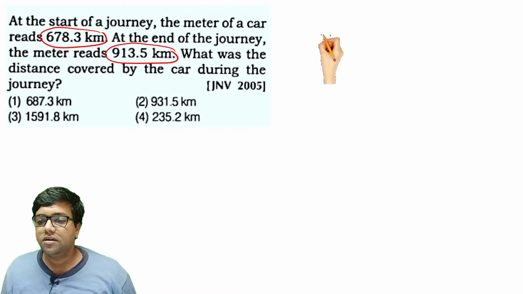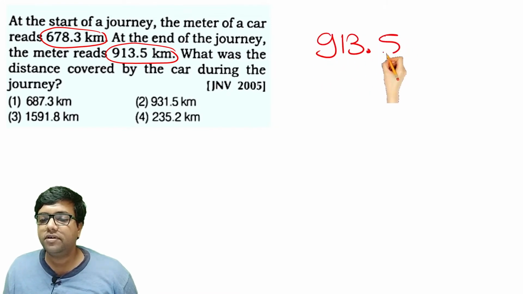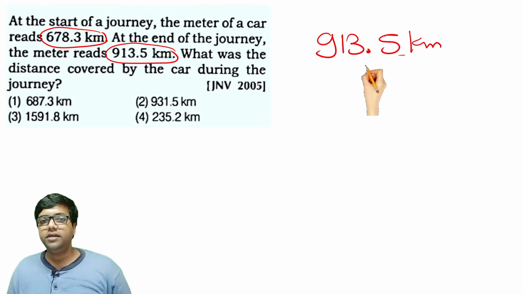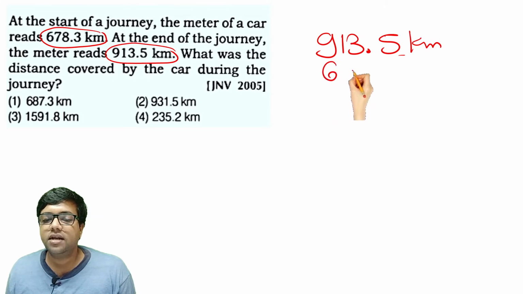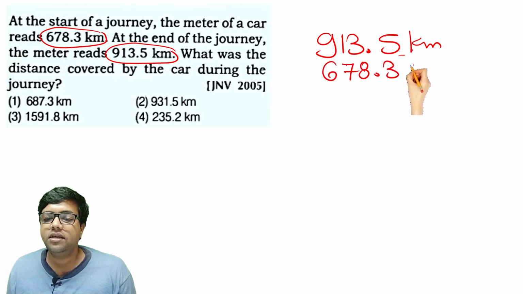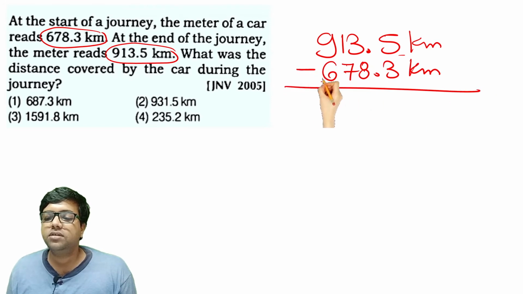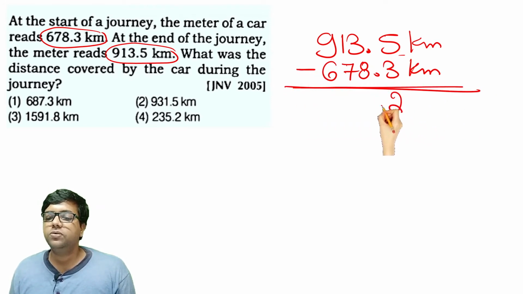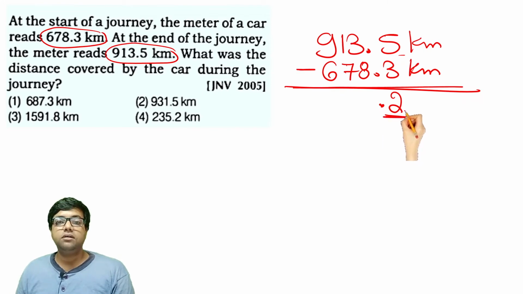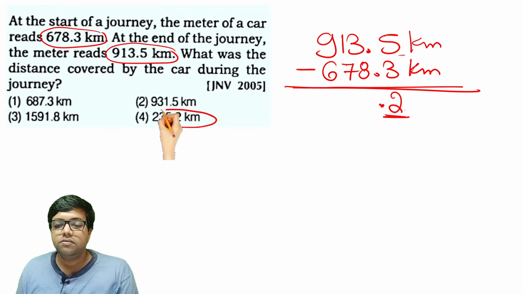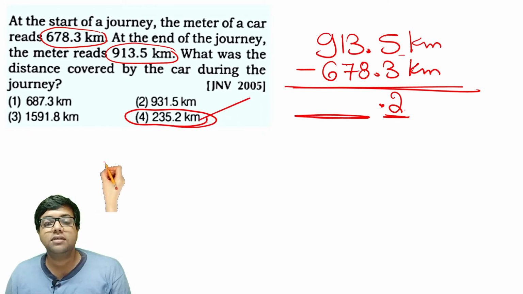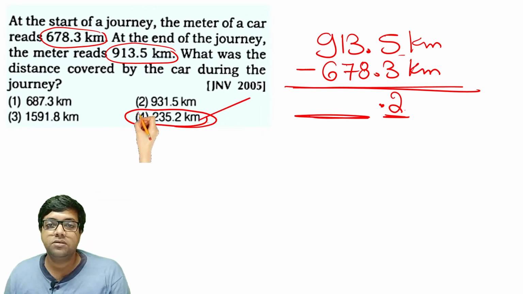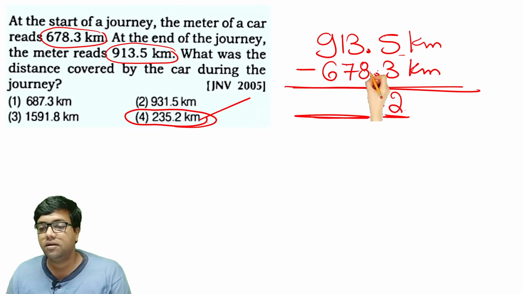So let us see. 913.5 kilometer, that is the end point at which the car reading was taken. And initially, how much was there? 678.3 kilometers. That's all. You need to do subtraction here. 5 minus 3 is 2. The moment you got 2 in the unit place, you should search for the last number 2, which is available in option number 4. So you don't have to do this part, you can directly mark this as an answer in order to save your time. So for the sake of explanation, let me solve this for you.